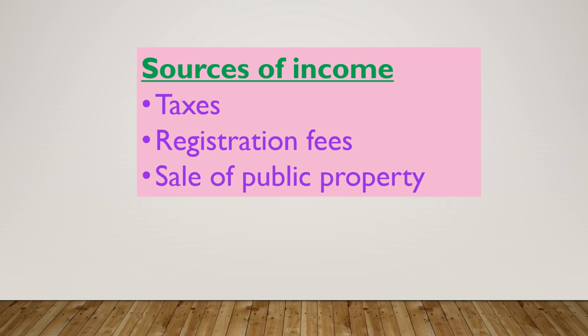The sources of income are taxes, registration fees, sale of public property, etc. These are the main sources of income of Gram Panchayat. They get taxes on houses, shops and fairs, and registration fees on purchase and sale of cattle, etc. Then sale of public property. These are the main sources of income of Gram Panchayat.